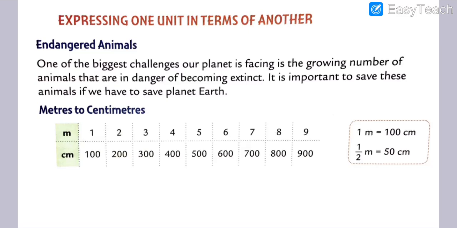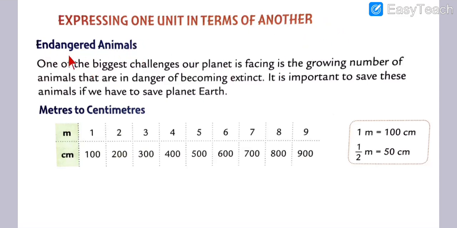Endangered means, my dear students, endangered animals, but I am telling you here. Okay, but what is the topic, my dear students? Expressing one unit in terms of another. Okay, it means one unit we have to convert into another unit. Got my points, my dear students?